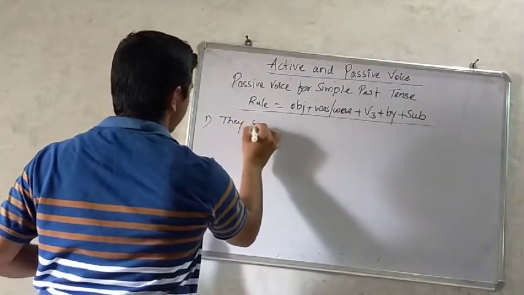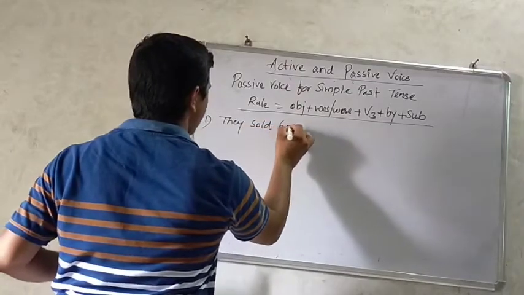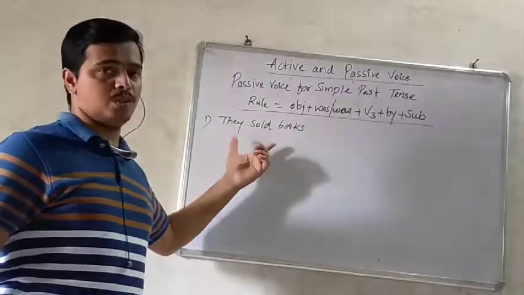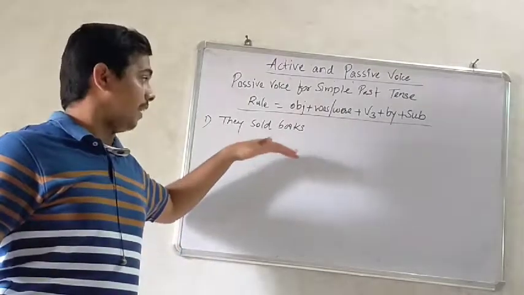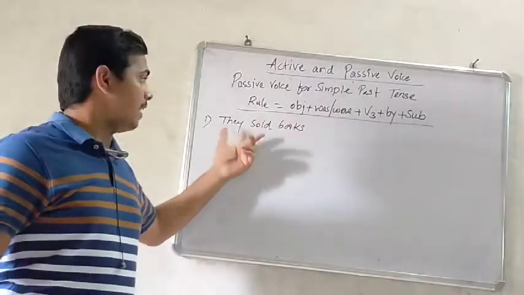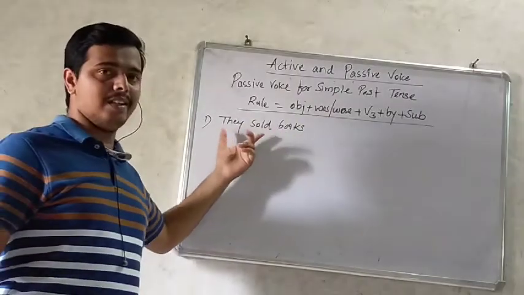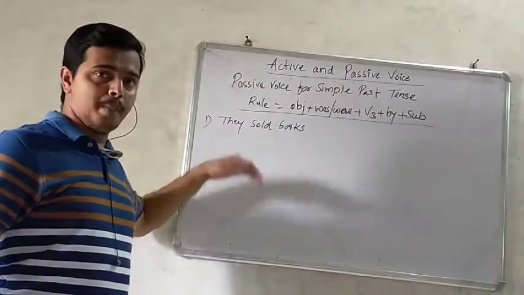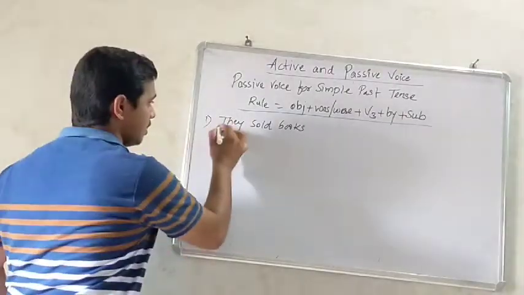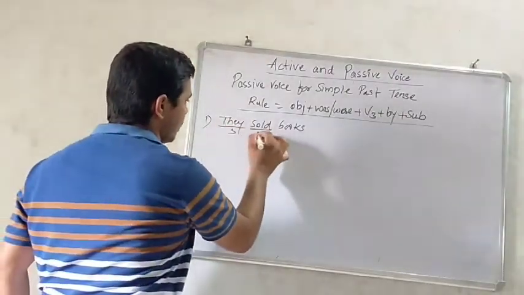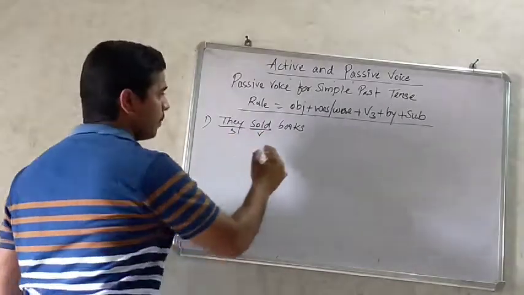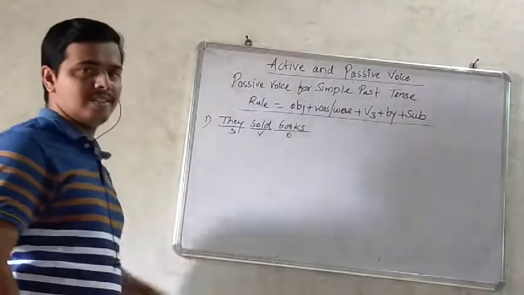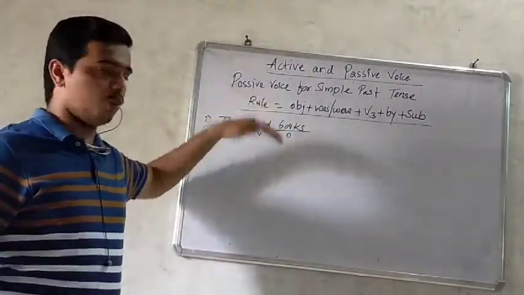They sold books. So let us take the previous examples to make it understand in a better way. This sentence is in simple past. Now let us identify the structure. They is the subject, sold is the verb, books is the object. So put this sentence into this rule.